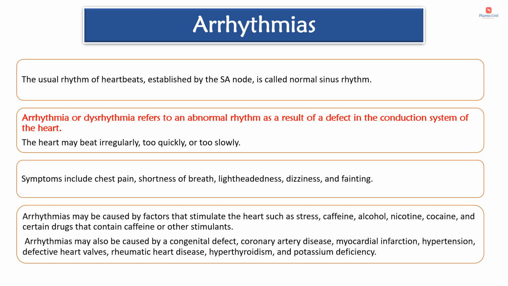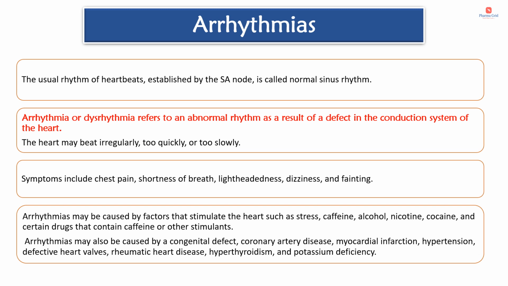So far we have learned about the conduction system, then about the action potential, how an action potential is generated. Now we will learn about arrhythmias. The usual rhythm of heartbeats established by the sinoatrial node is called normal sinus rhythm. Arrhythmia or dysrhythmia refers to an abnormal rhythm as a result of a defect in the conduction system of the heart. The heart may beat irregularly, too quickly, or too slowly.